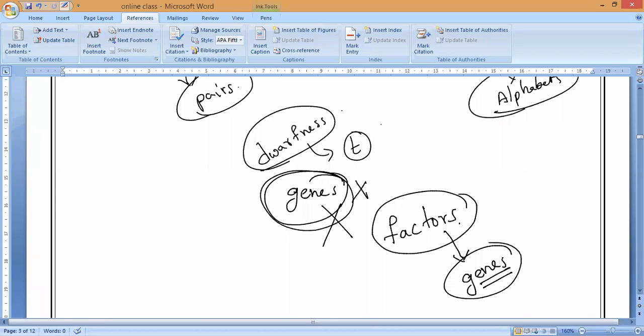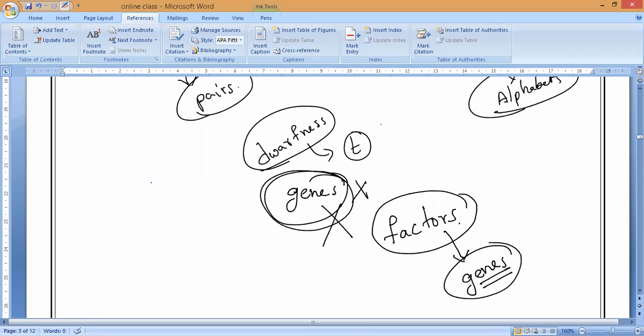Can anyone give a simple definition of gene? Please. What do you mean by gene? Arya, please. What do you mean by gene? Anybody? Yes, please. The genetic material which is transmitted from one generation to the next. Gene means, we can say, what is it?